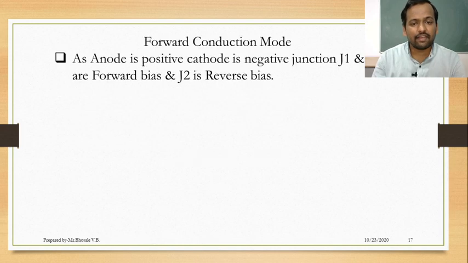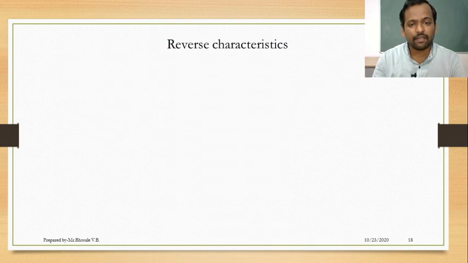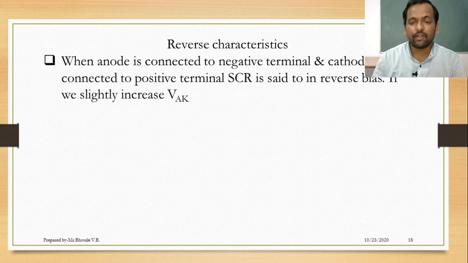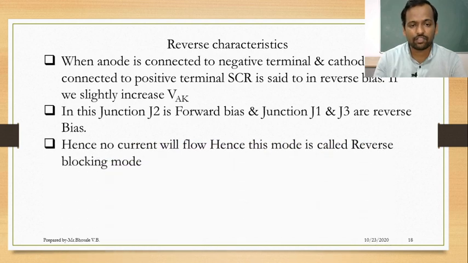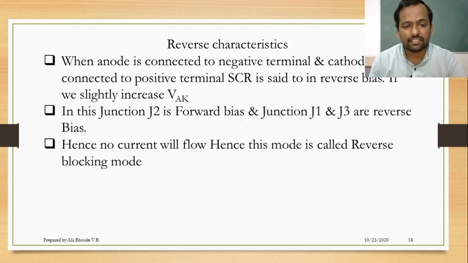Then in reverse characteristics, what will happen? In reverse characteristics, anode is connected to the negative terminal and cathode is connected to the positive terminal. The SCR is said to be in reverse bias. Hence junction J2 is forward biased, J1 and J3 are reverse biased. Hence until and unless the J1 and J3 junctions break, no current will flow.